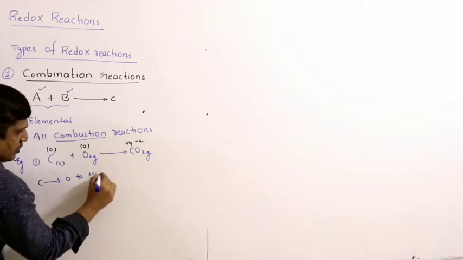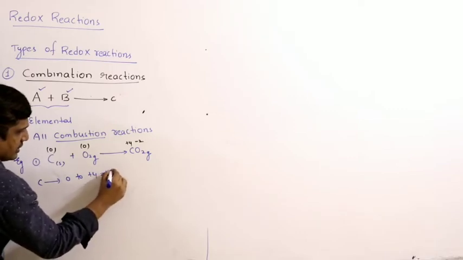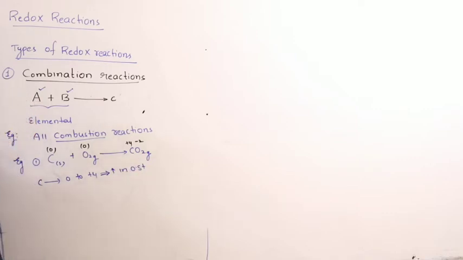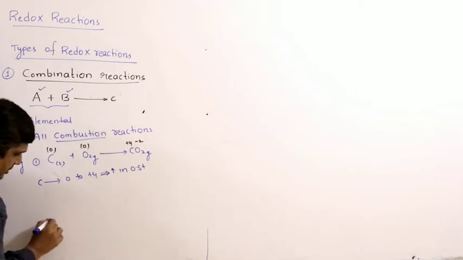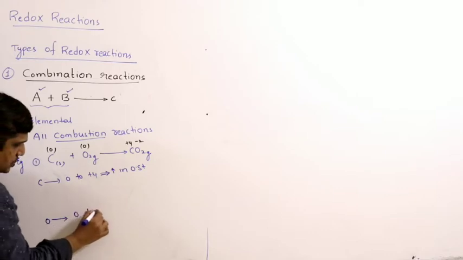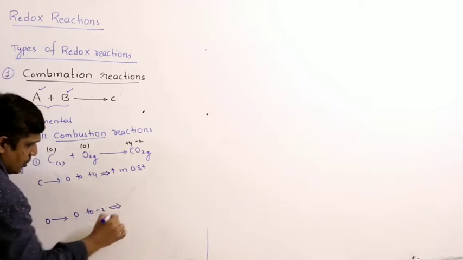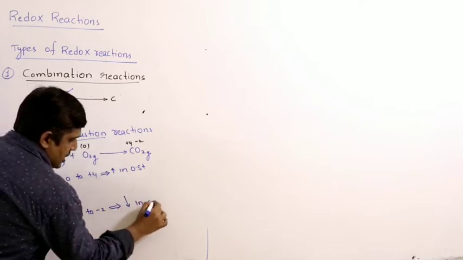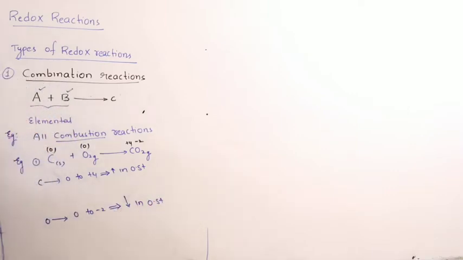So, what does it imply? Increase in oxidation state. Next, coming to oxygen, 0 to -2. Decrease in oxidation state.